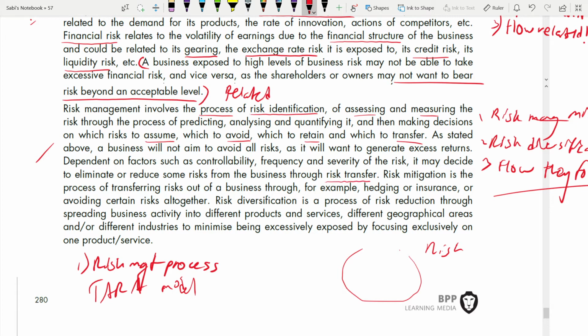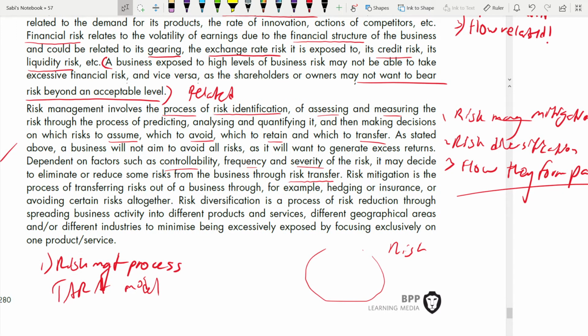Okay, you're transferring the risk based on what? Controllability, frequency, and severity of the risk. Depending on that, you decide to eliminate or reduce some risk from the business through risk transfer. Now you're talking about risk mitigation. What is it? It is the process of transferring risk out of the business through,